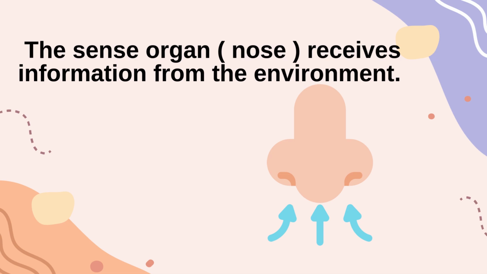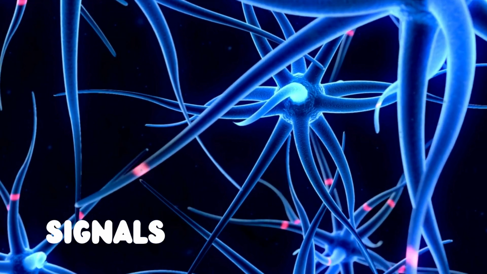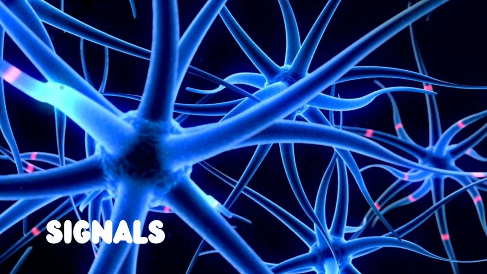The sensory receptors of smell are found in the back of your nose, as you see here, this yellow part that I circled. This is the sensory receptors. So they receive the information, okay, and send a specific signal along the nerves to the brain, okay.